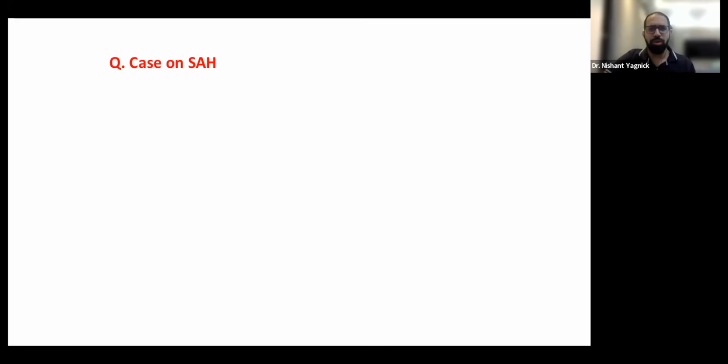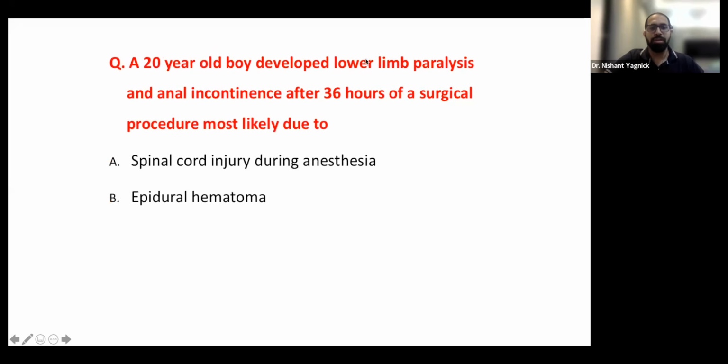Most of them ask very obvious CTs where there is a Sylvian SAH, for example, or an anterior interhemispheric subarachnoid hemorrhage. And then they might even ask you which aneurysm is likely ruptured. That is a bit more advanced. It's usually asked in the INI exam. For example, a posterior fossa or a cerebellar hemorrhage would be most likely because of a PICA aneurysm, whereas an anterior circulation aneurysm will lead to subarachnoid hemorrhage in the Sylvian fissure or in the anterior interhemispheric area of the basal cisterns. So please do start sharing your memory of what question was actually asked on this SAH. Let's go to the next one till then.